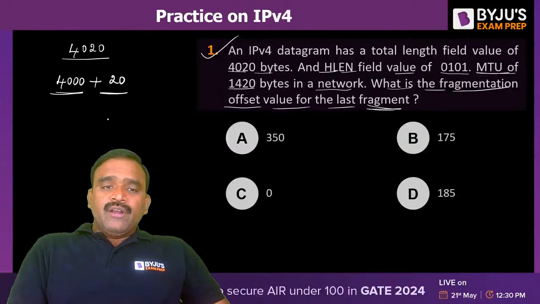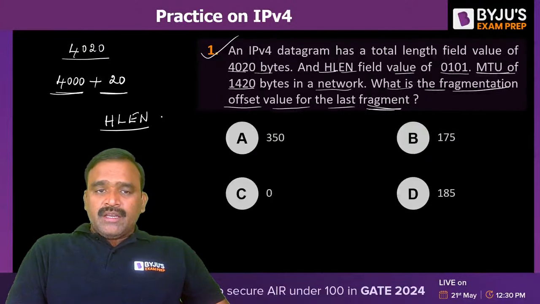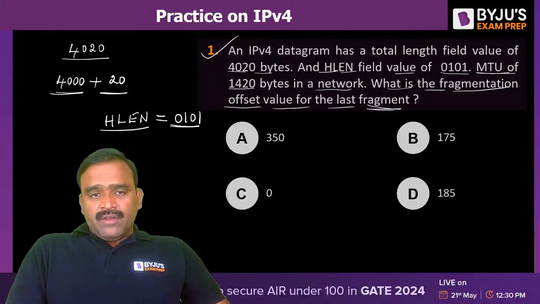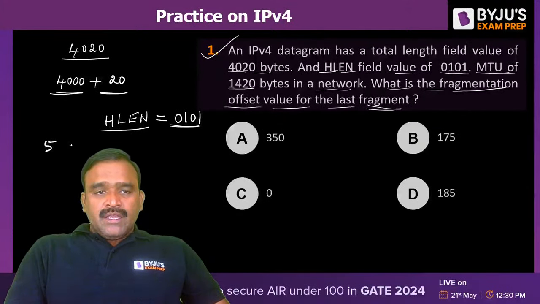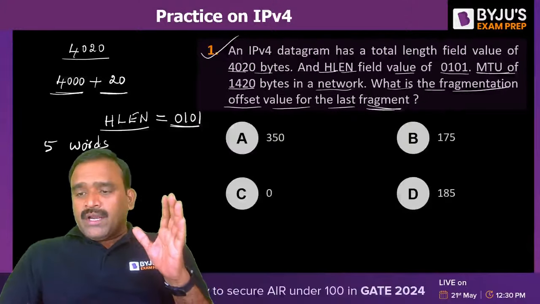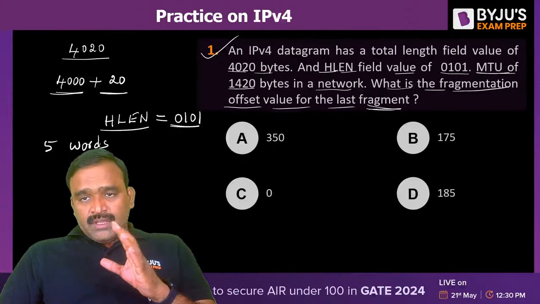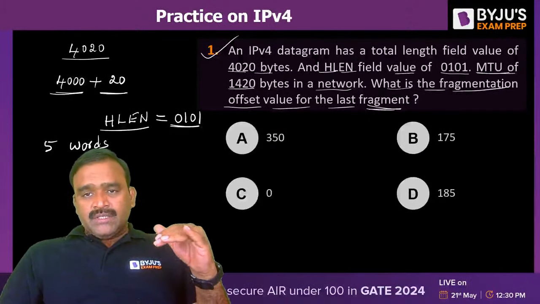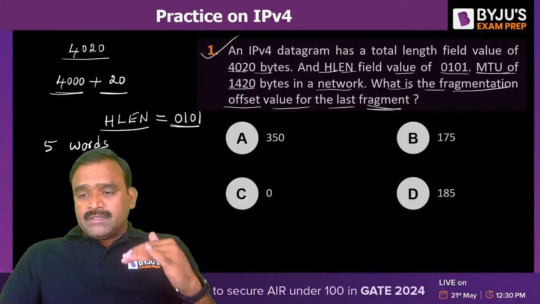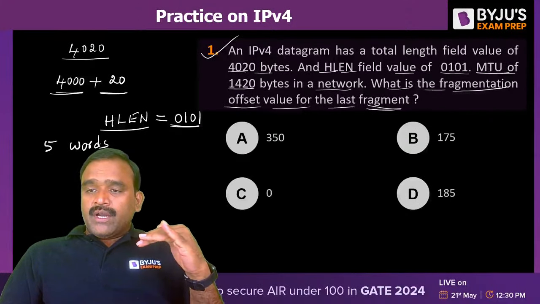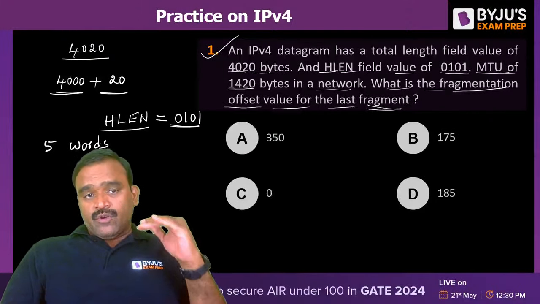Generally, header length field value is in the form of words. What is the word size in the IP version 4 header? Can anybody tell me what is the word size? 0101 is the binary value given. It means that in the decimal, it is 5 words. Because in the IP version 4 header, one word is equal to 32 bits, which means 4 bytes.